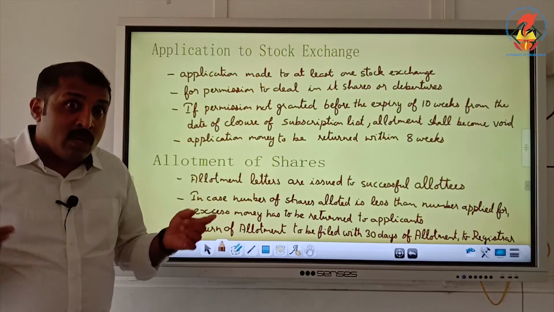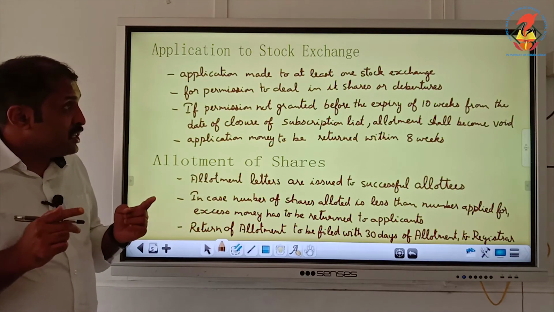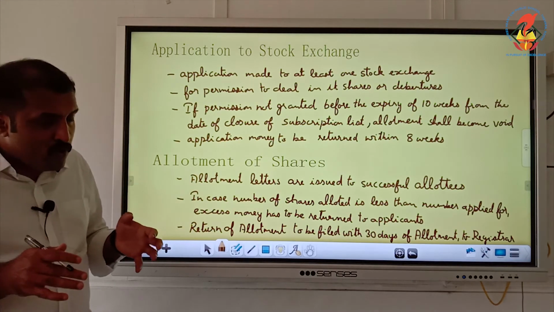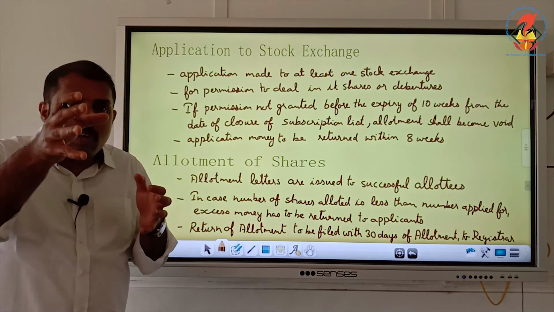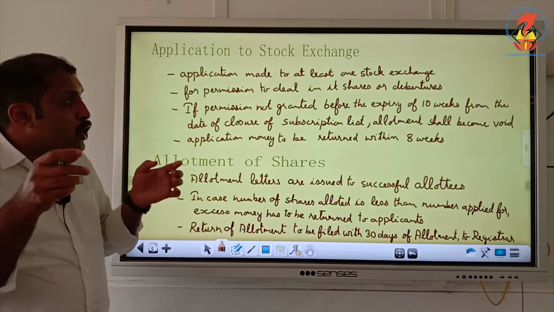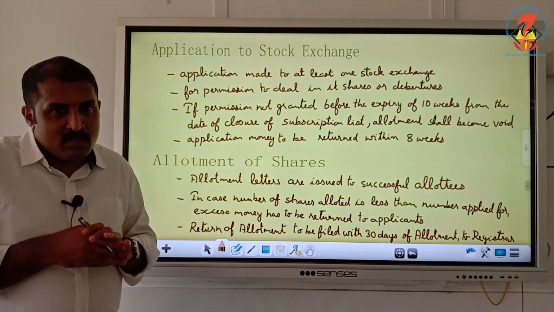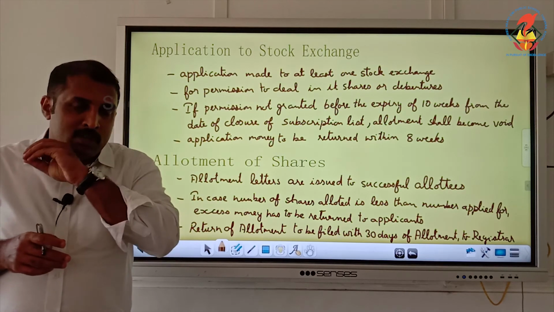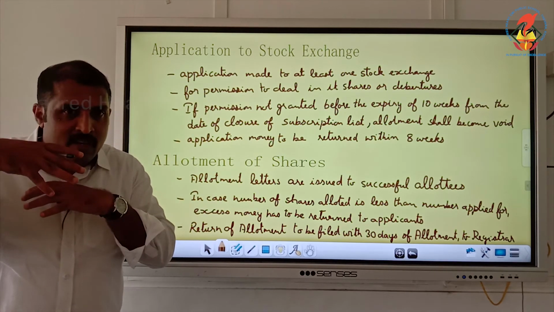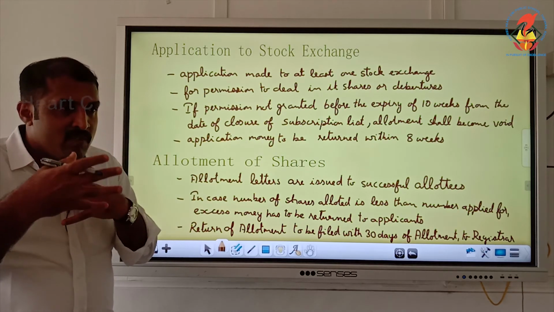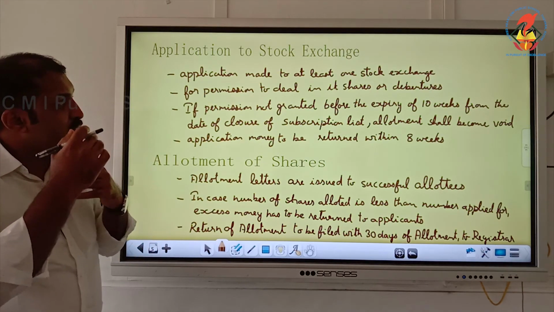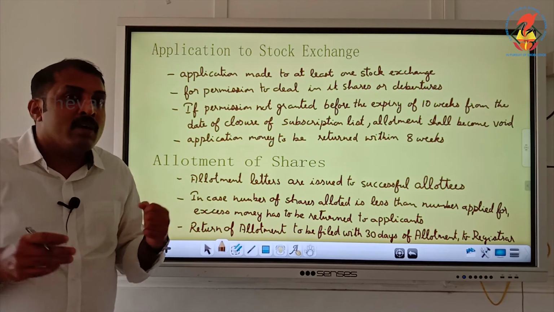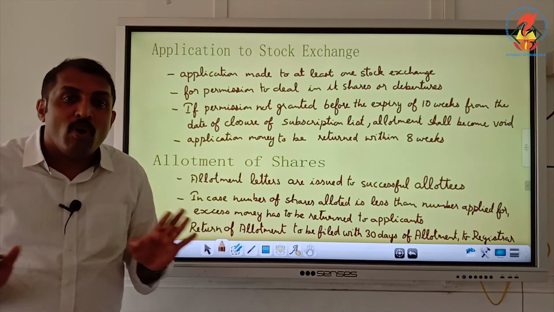And if the application is not received or the permission is not granted before expiry of 10 weeks from the date of closure of the subscription list, that is the last date for applying for shares, then allotment becomes void.